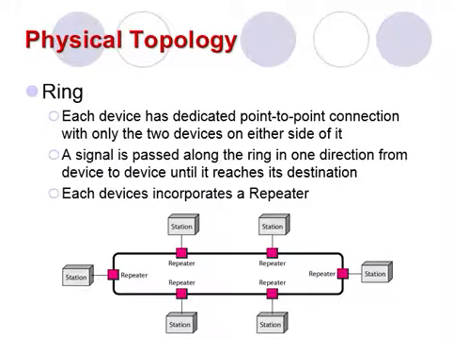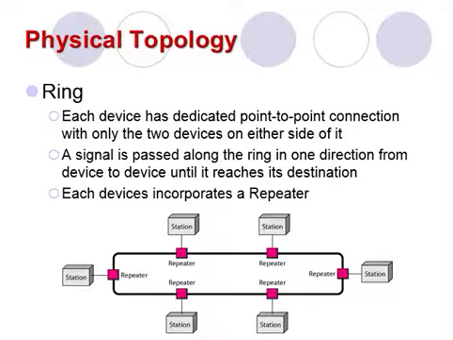Now here is the ring topology. In ring topology, each device has a dedicated point-to-point connection with only the 2 devices on either side of it. Okay, here also is the point-to-point connection in the ring topology. A signal is passed along the ring in one direction from device to device until it reaches its destination.